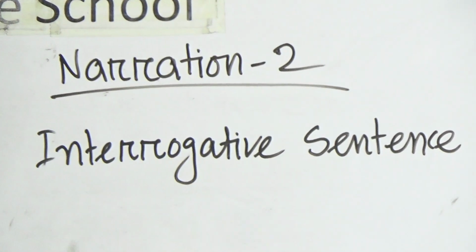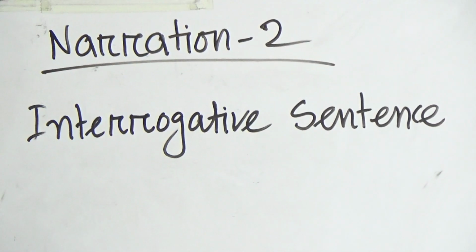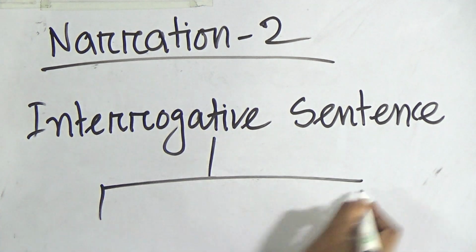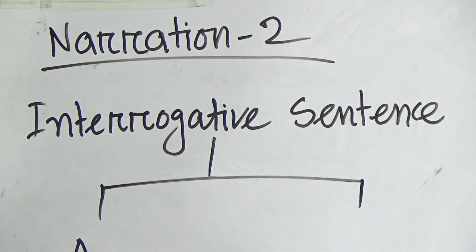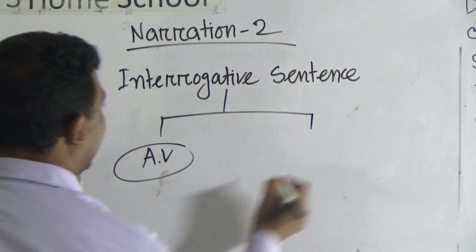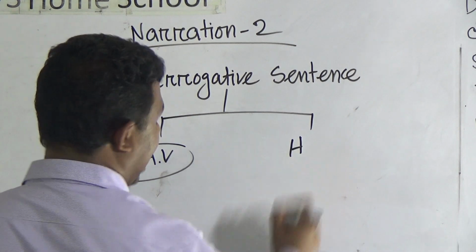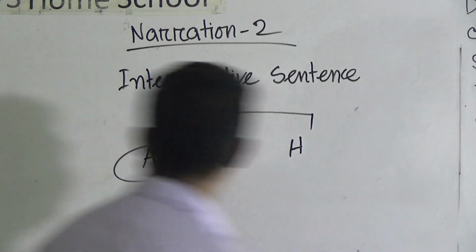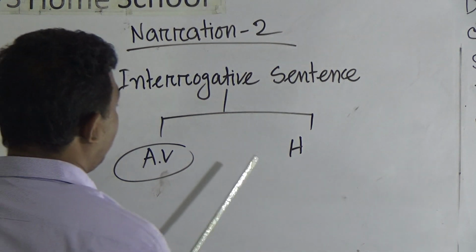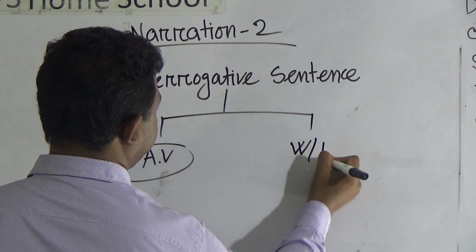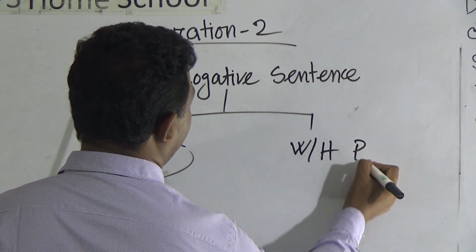Dear students, you know that we can form an interrogative sentence in two ways. One is by writing an auxiliary verb at the beginning, and the other way of making an interrogative sentence is to bring a WH pronoun.